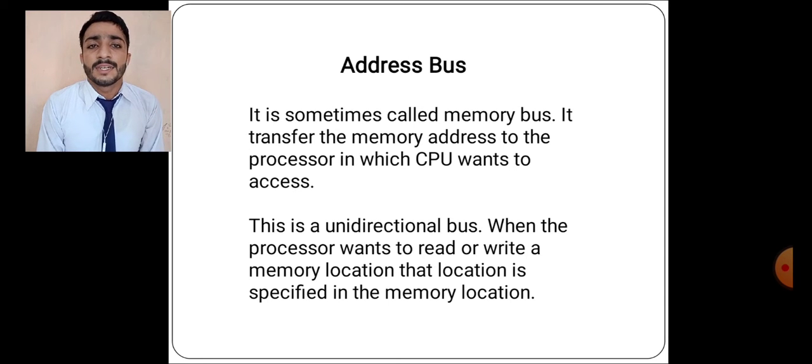Now the address bus. It is sometimes called the memory bus. It transfers the memory address to the processor, with which the CPU connects. This is a unidirectional bus. When the processor wants to read or write a memory location, that location is specified on the address bus.